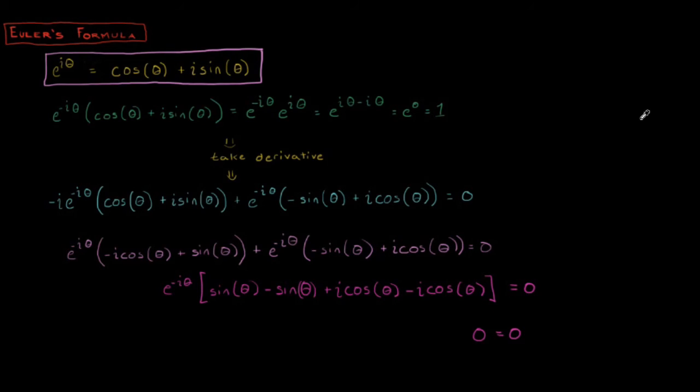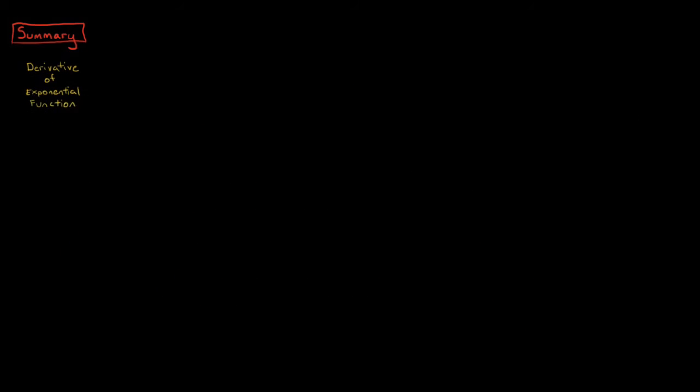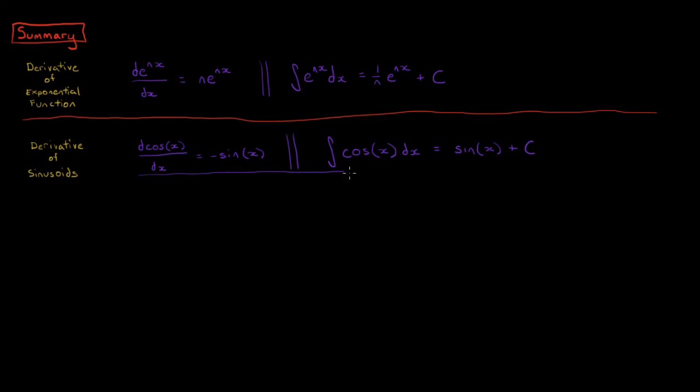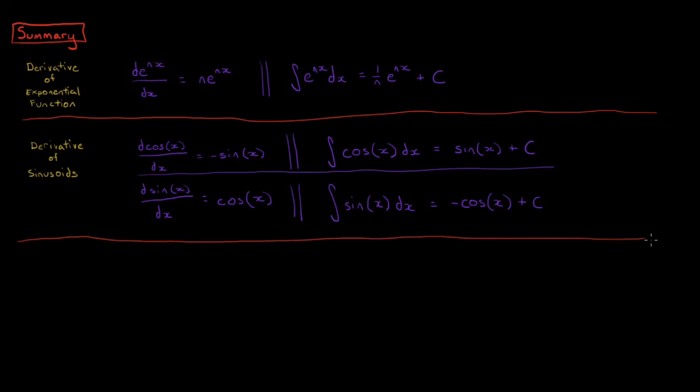To summarize, the derivative of e to the nx with respect to x is n times e to the nx. The antiderivative of e to the nx with respect to x is 1 over n times e to the nx plus c, where e is Euler's number. The derivative of cosine of x with respect to x is negative sine of x. The antiderivative of cosine of x with respect to x is sine of x plus c. The derivative of sine of x with respect to x is cosine of x. The antiderivative of sine of x with respect to x is negative cosine of x plus c.